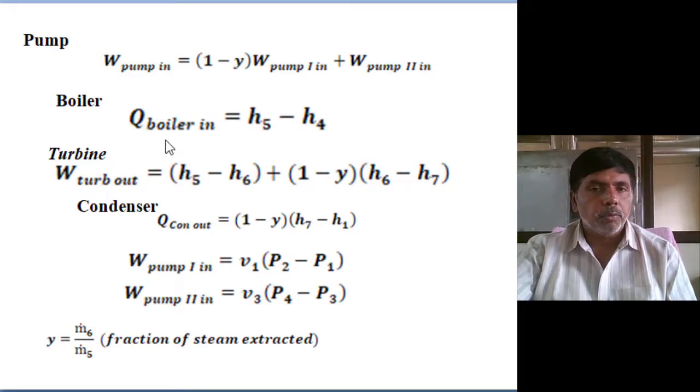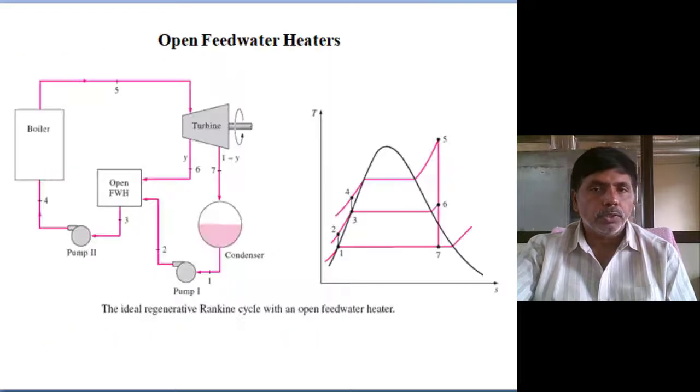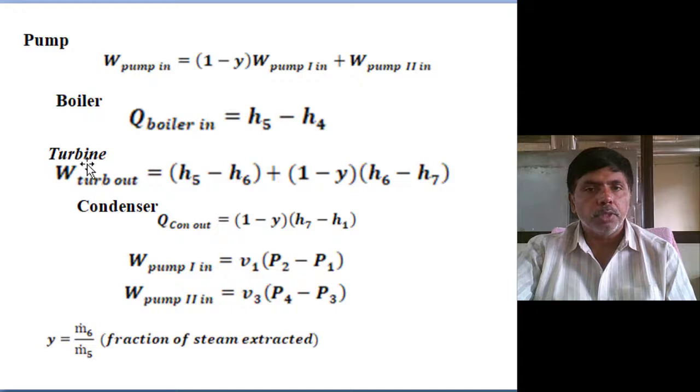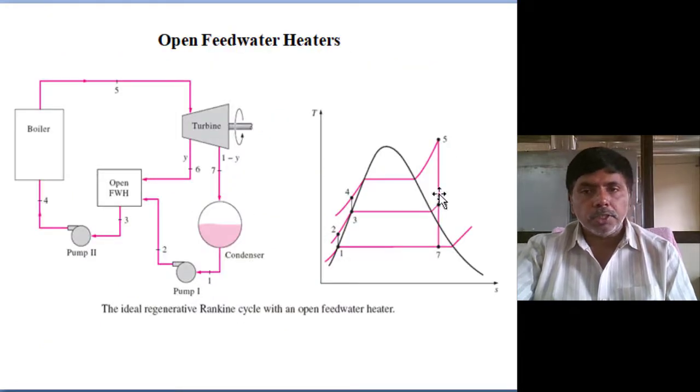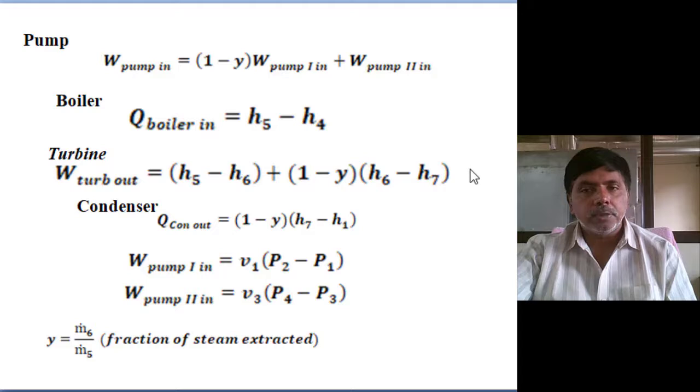Next, the boiler input is only H5 minus H4. For the turbine output, H5 minus H6 for the total mass expanding, but for H6 minus H7, the Y fraction is already extracted, so only (1 minus Y) into (H6 minus H7) is expanding. In the condenser heat loss also, the 1 minus Y fraction remains after extraction for feed water heating, with enthalpy H7 minus H1.